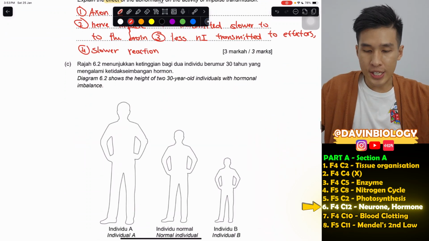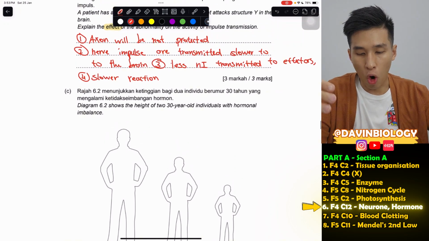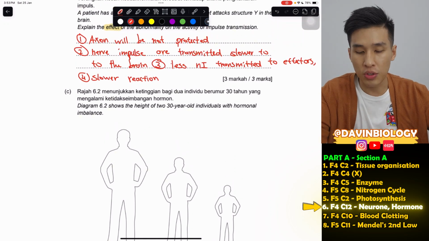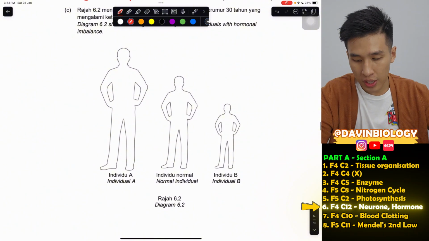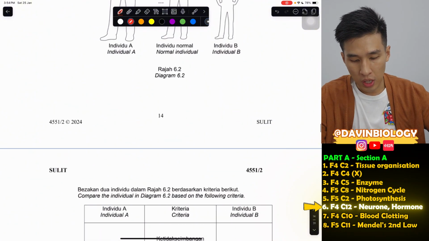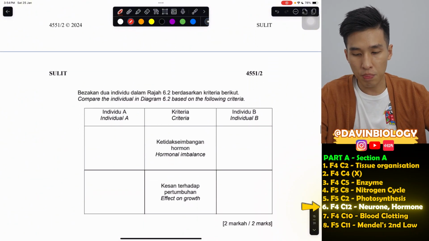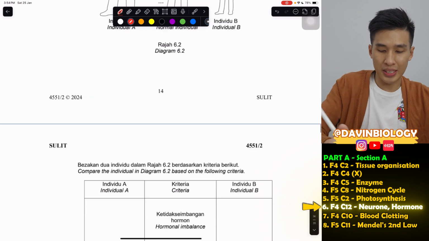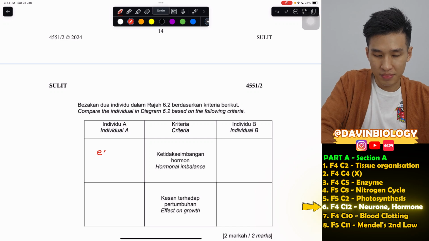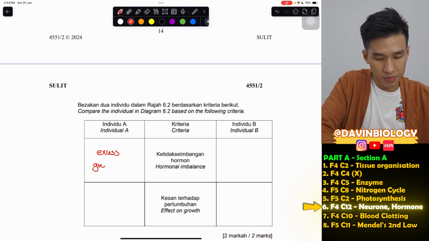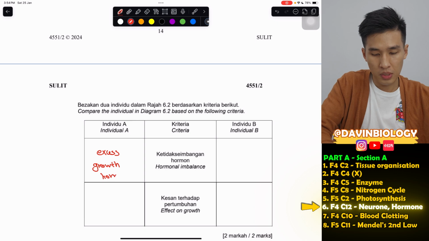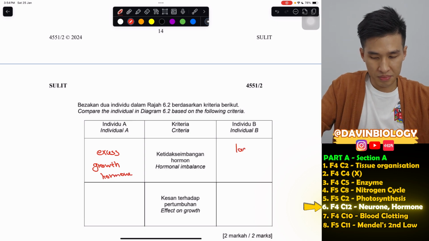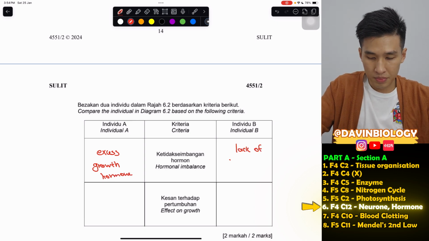Okay, next one. This is actually hormone imbalance. So hormone is also related to this chapter. So individual A, normal individual, and individual B. Compare the individual in diagram 6.2 based on the following criteria. Hormone imbalance. For A, he's too big, so basically he has excess growth hormone. This fellow will have lack of growth hormone.